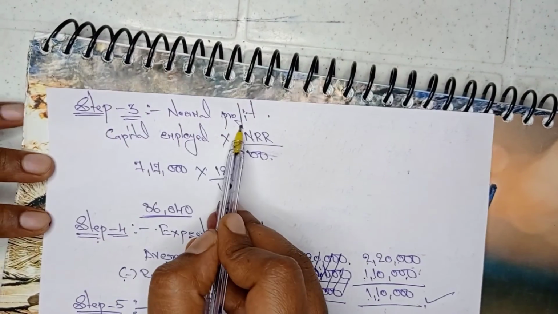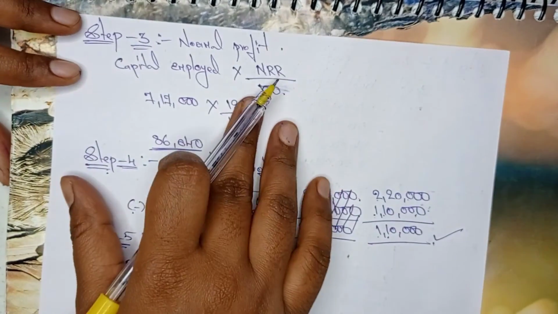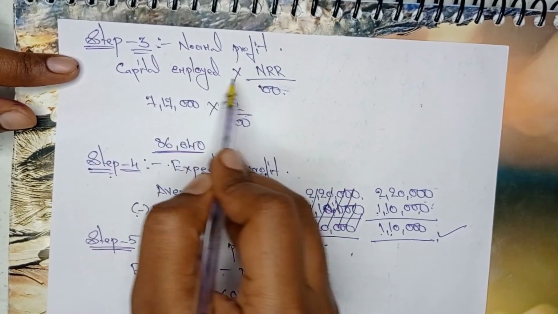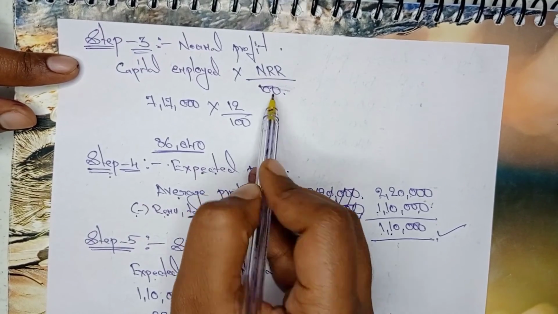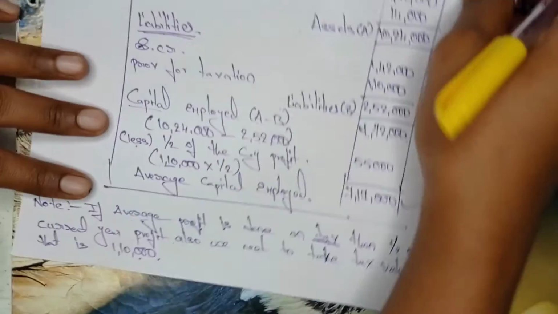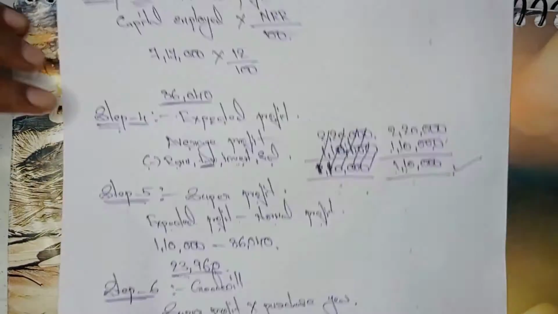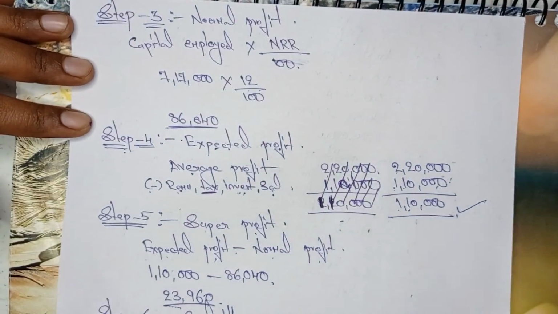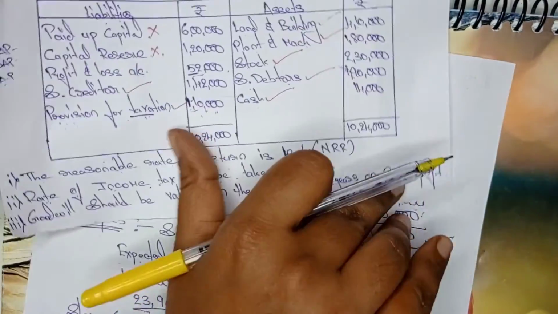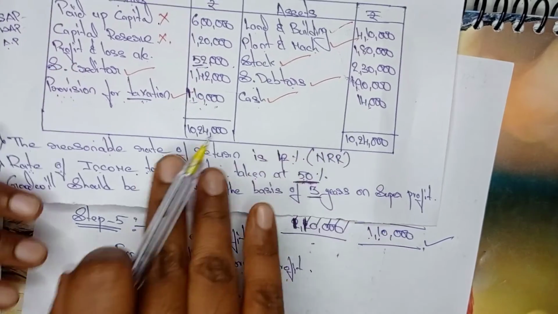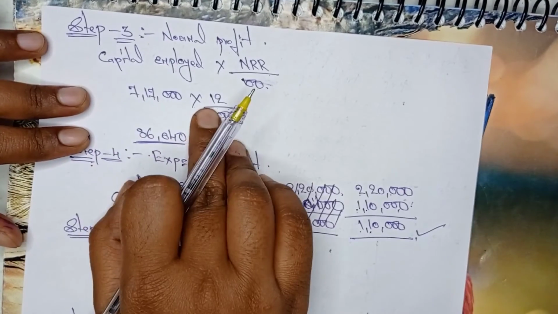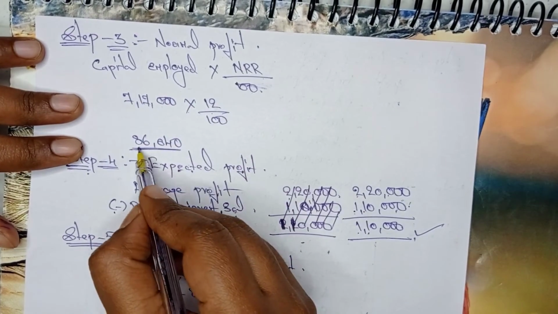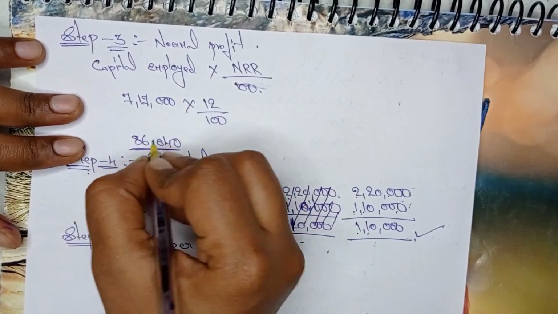Now coming to normal profit, the formula is capital employed into normal rate of return divided by 100. So capital employed value, how much we got here? 7,17,000. So 7,17,000 into normal rate of return, percentage is given in the question. How much percentage is it? It is 12%. So 7,17,000 into 12 divided by 100, we will get 86,040 as the answer of normal profit.